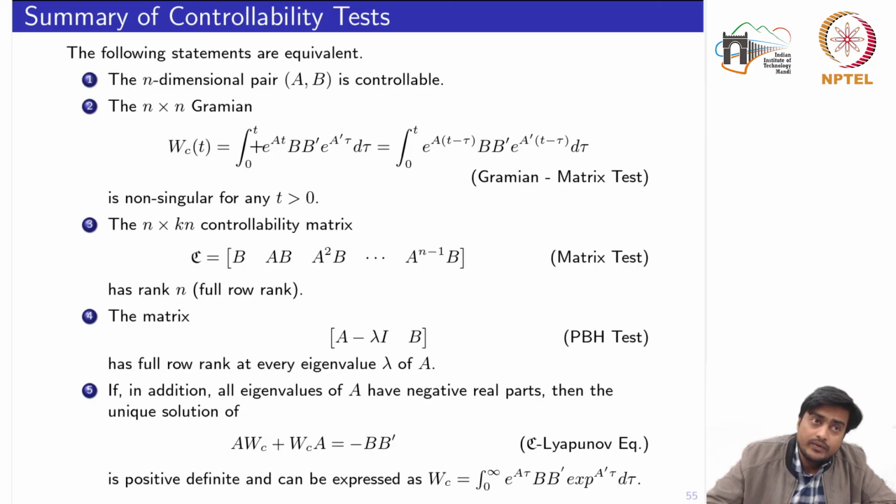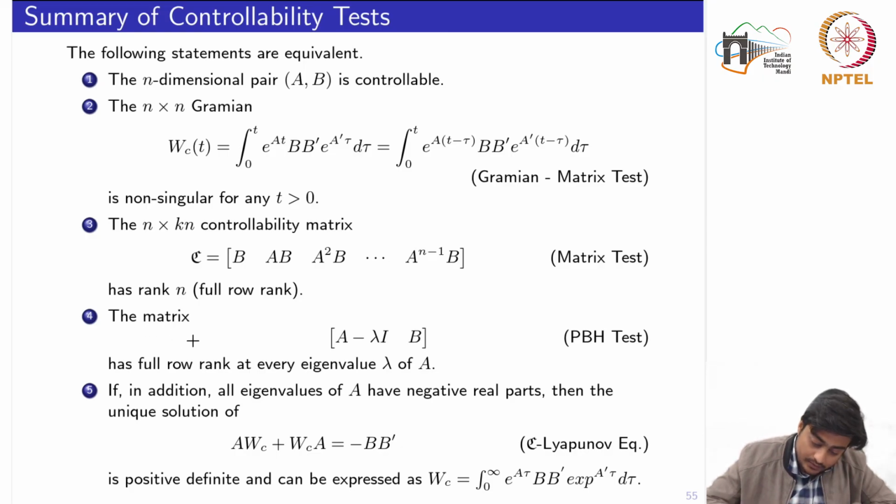For the linear time varying systems, we have the non-singularity of the Gramian, but the matrix test, where we have explicitly computed the matrices, was a weaker result. But for the LTI system, it is a strong result: again we have the if and only if condition for the non-singularity or the full row rank of this controllability matrix.